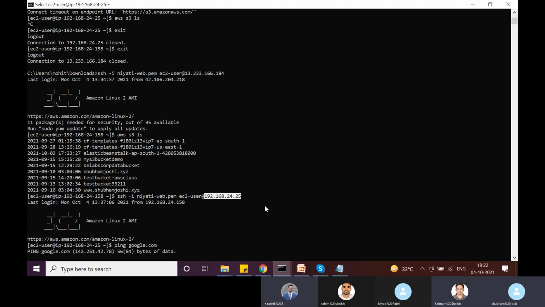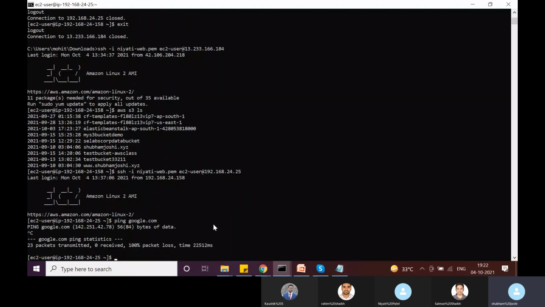So if I would allow this machine to upload data to S3 via a NAT gateway, it would violate the company policy. Even the NAT gateway basically lets you connect to the internet via the internet gateway. The NAT gateway itself is present in a public subnet.